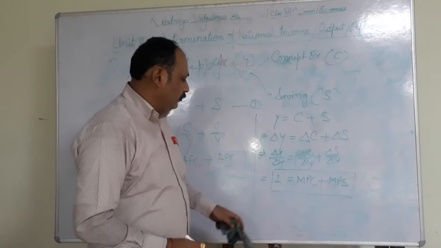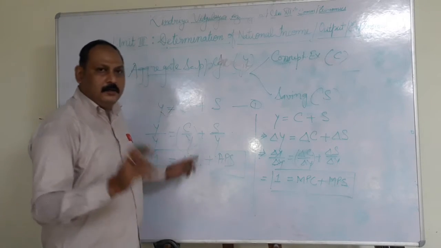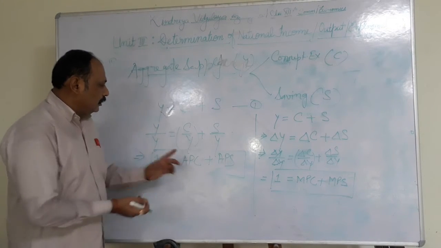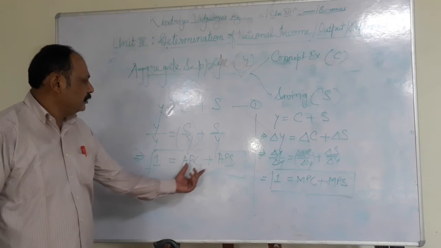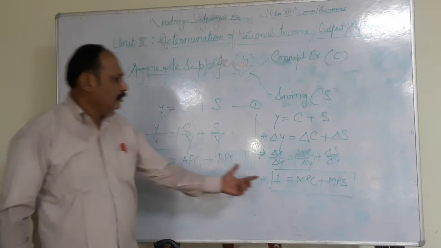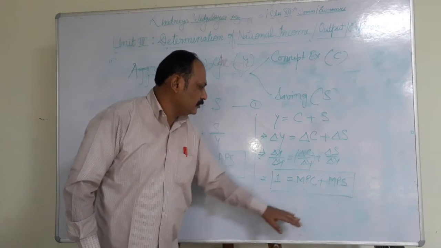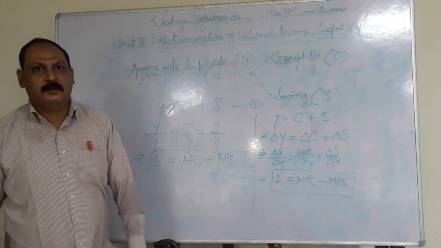Children, we have to remember these two formulas for numerical solutions: APC plus APS is equal to 1 and MPC plus MPS is equal to 1.